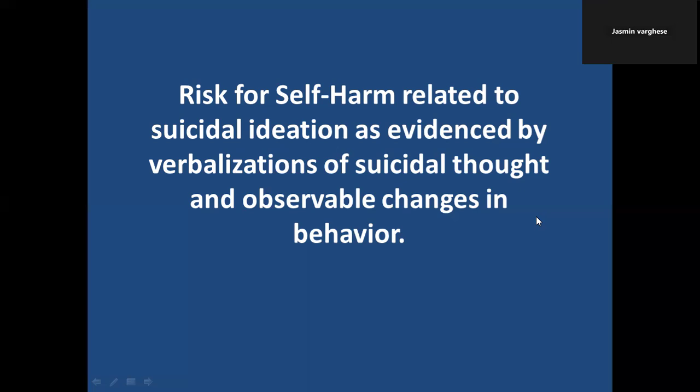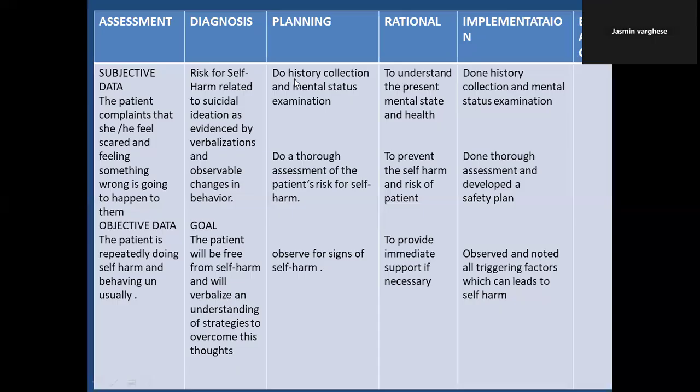So now we are going to see the nursing care plan. As I said in previous care plans also, there are some specific columns you have to add in your nursing care plan: assessment, diagnosis, planning, rationale, implementation, and evaluation. These are all the columns. In the assessment column, what will you write? You will write your subjective data and objective data. What is subjective data? What your patient is saying or complaining about their condition, that is subjective data. And objective data means what you are observing based on the situation of the patient.